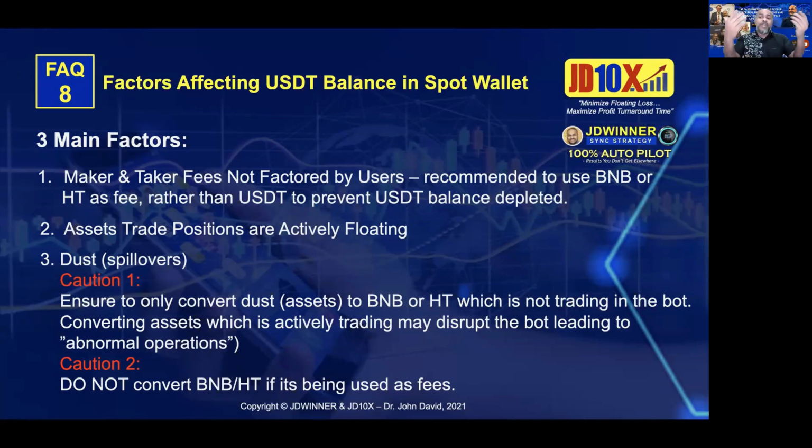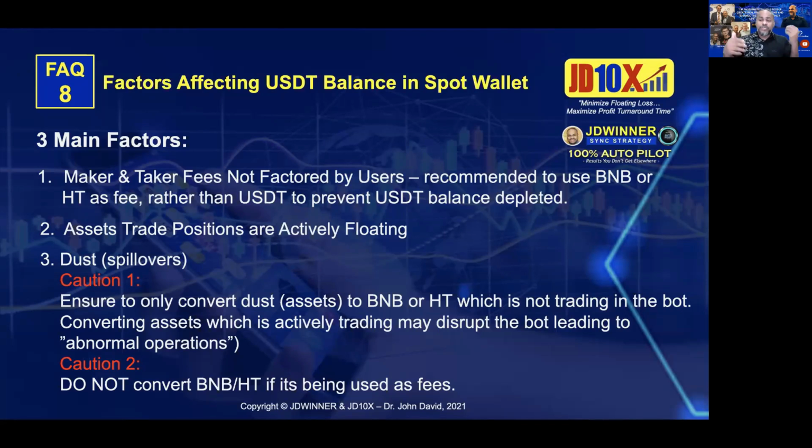So I would encourage you, if your capital is small, to check on your dust probably once a week, because those dust you can convert to BNB or HT to use as a fee. Now, if you are having a big capital, if you're using 10,000 or 20,000, check every day, every 24 hours, because you might have a lot of USDT sitting there.